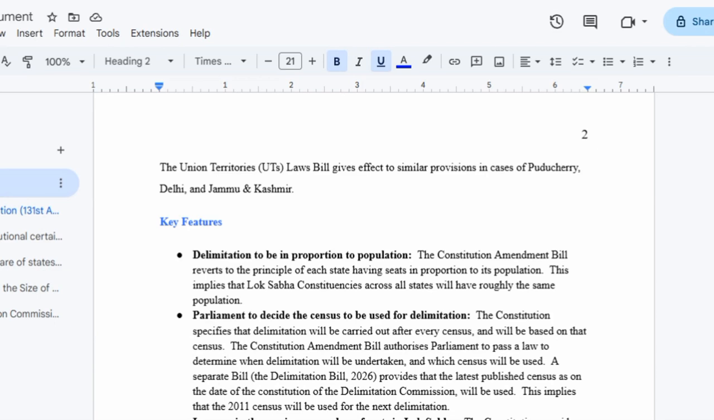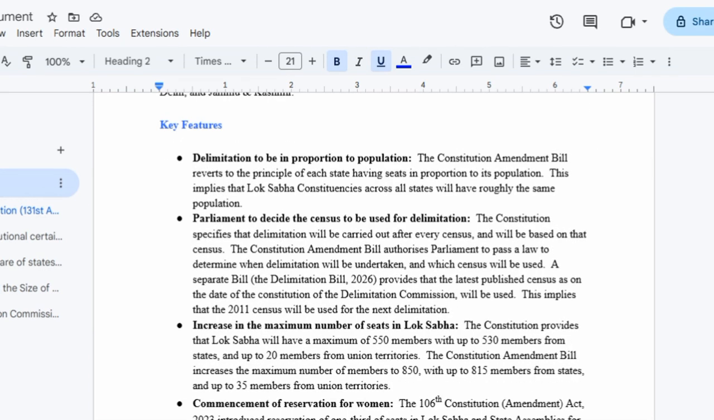The Constitution Amendment Bill reverts to the principle of each state having seats in proportion to its population. This implies that the Lok Sabha constituencies across all states will have roughly the same population.